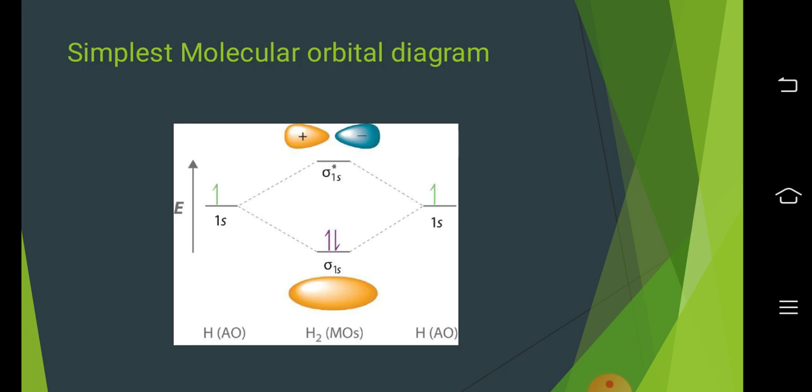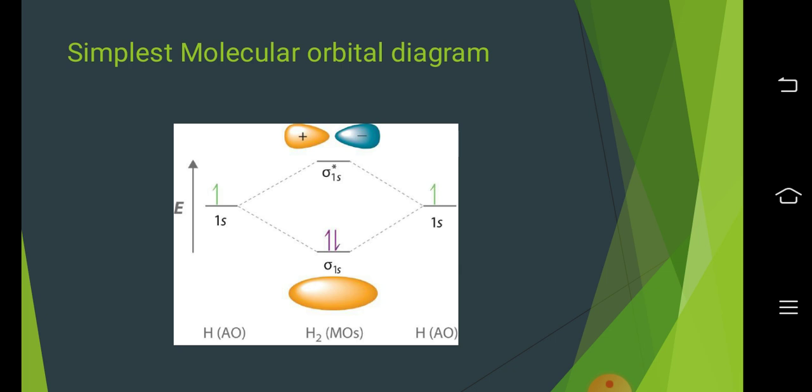Going towards the molecular orbital diagram, the simplest one is that of the hydrogen molecule. We have the atomic orbitals placed at the two extremes, and in the middle we show the combination, that is, two atomic orbitals give rise to a molecular orbital. So to begin with, the lowest energy level that we could find is sigma 1s and the highest